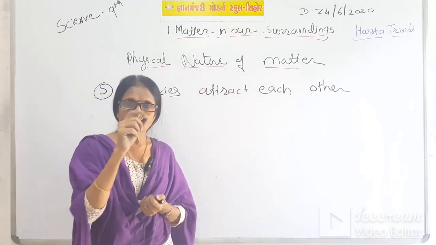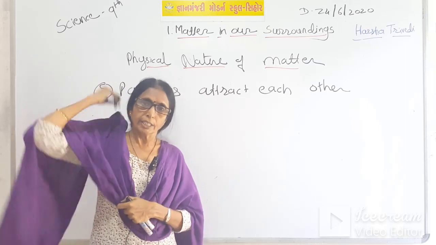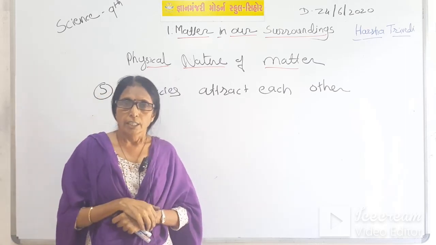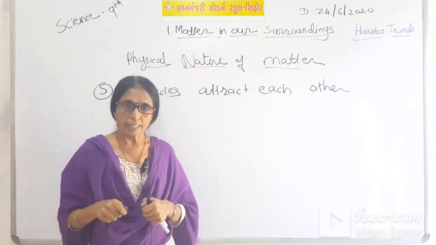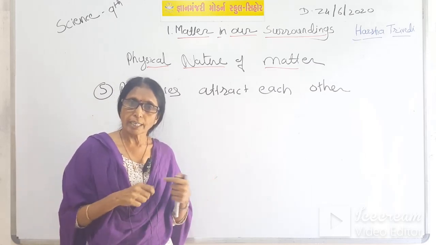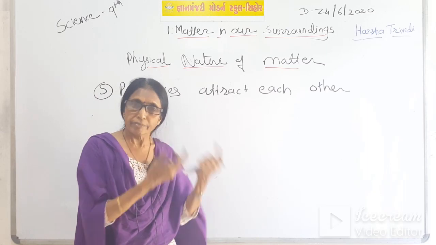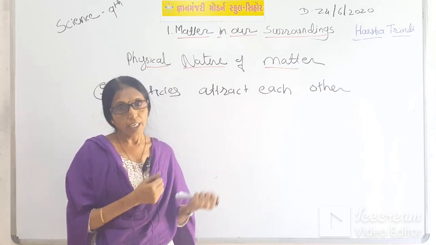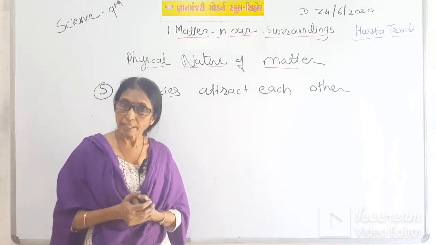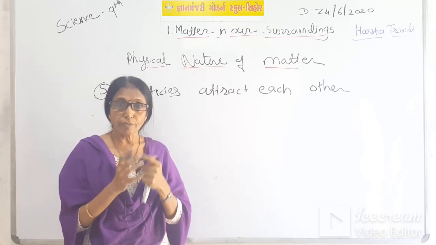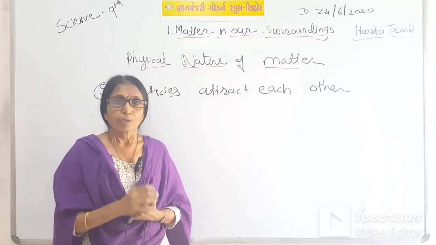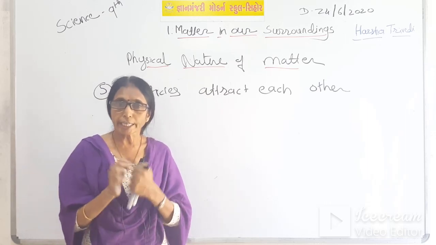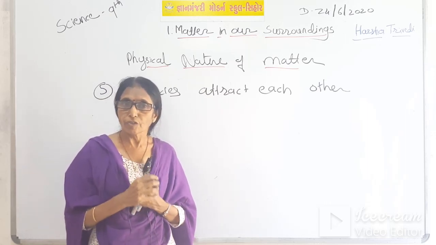Suppose you have one chalk and one piece of iron. When you hammer both the pieces, the chalk will be converted into powder earlier than the iron, because there is less attraction between the particles in the chalk and there is a strong attraction between the particles of iron.